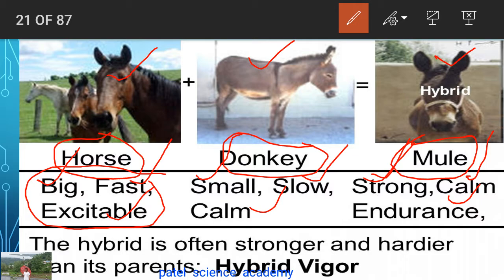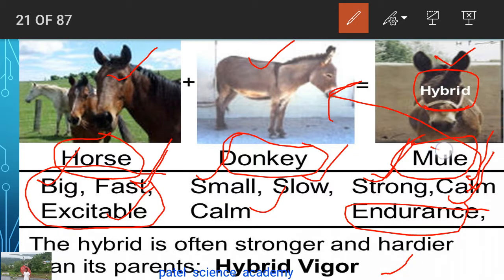Strong, this characteristic has come from this parent. It is calm, this characteristic is coming from this parent, and endurance, the mule has got from its parents. So the hybrid is often stronger and hardier than its parents, as a hybrid vigor.